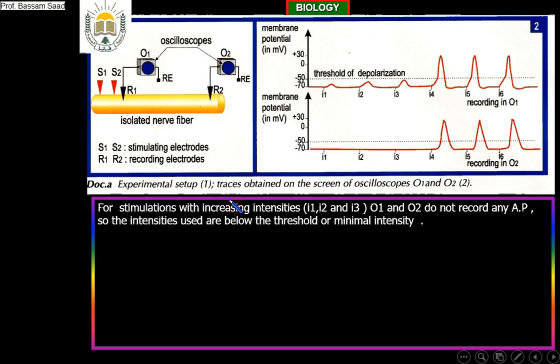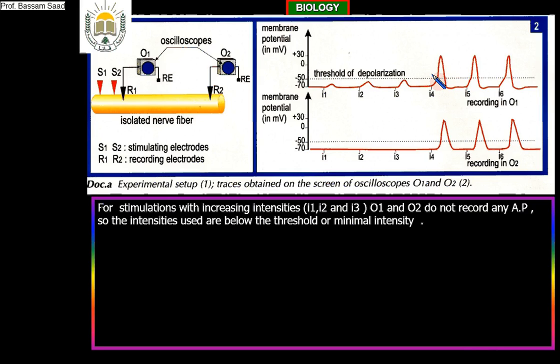I will take I4 apart. Who can answer this? Why do I have to take I4 apart? I4 is the first stimulation that produces an action potential. What do you think about the intensity of the stimulation I4?